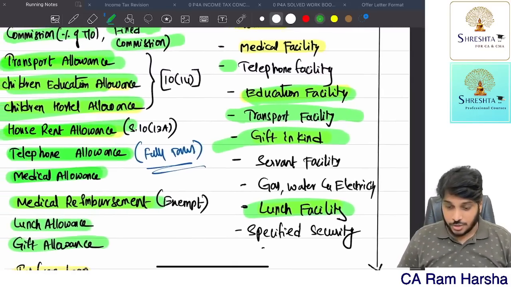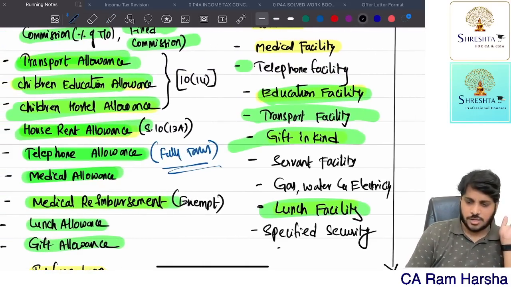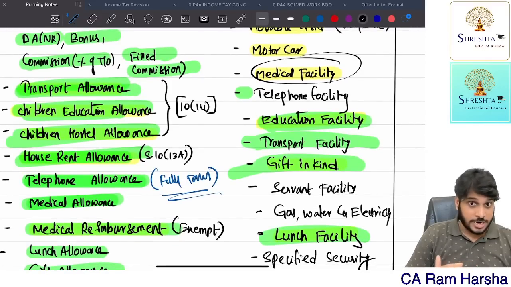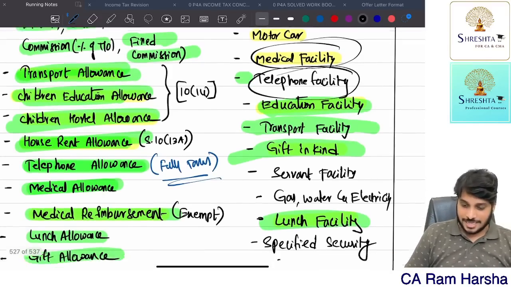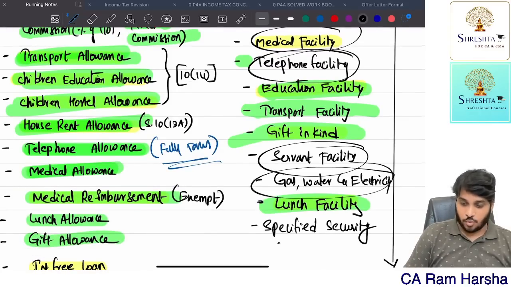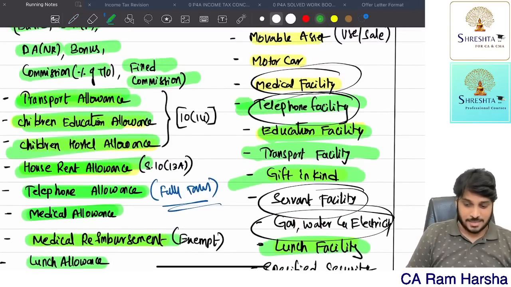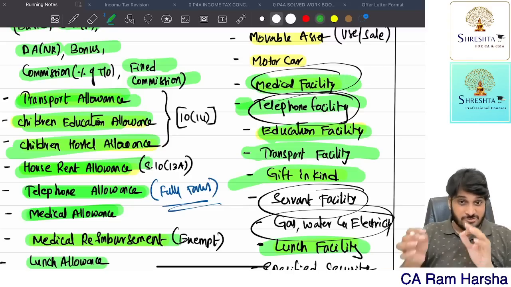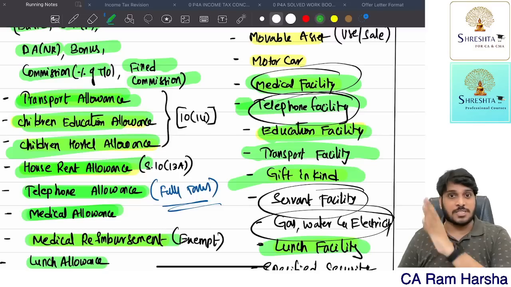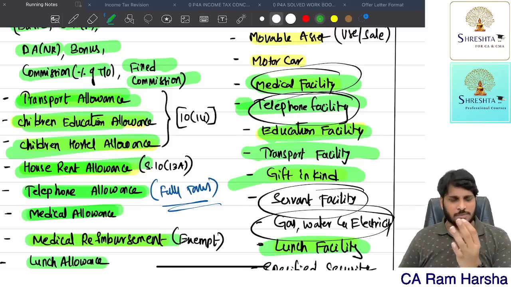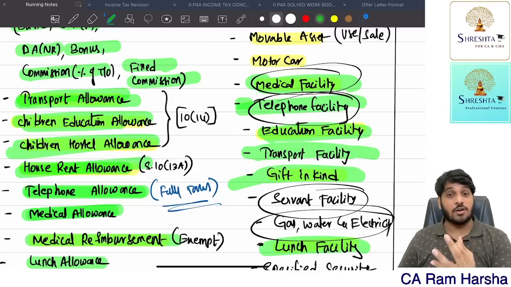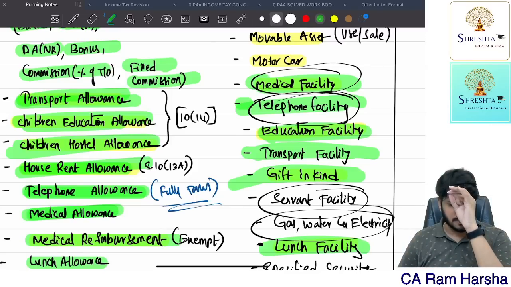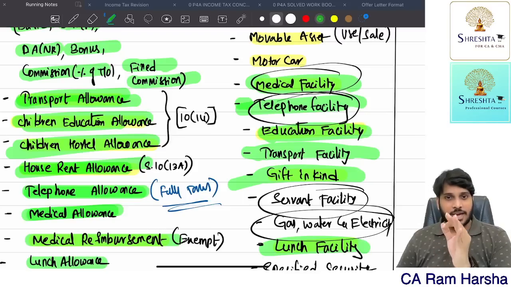Next. There are some facilities like what? Medical facility, which I already told you, telephone facility, servant facility, gas and water facility. By the way, telephone facility is fully exempt. Medical facility already discussed. Facilities are taxable only for specified employees. Perquisites are of 2 types: reimbursements and facilities. Reimbursements are always taxable for every employee. If any exemption is there, that exemption applies. Generally, most of the reimbursements are fully taxable. Facilities are taxable only for a specified employee. Specified employee means what? If an employee is a director in a company, he is a specified employee.